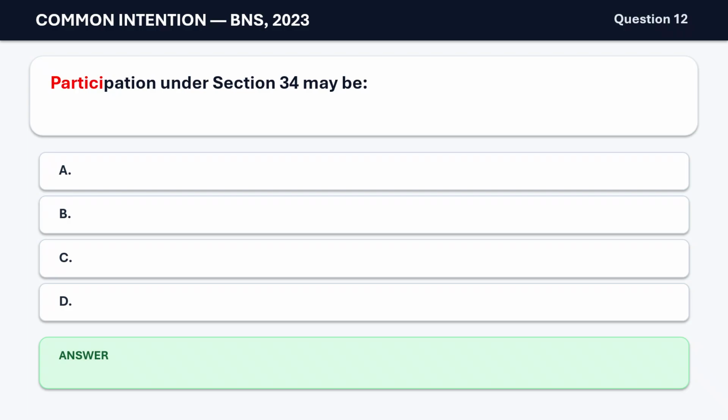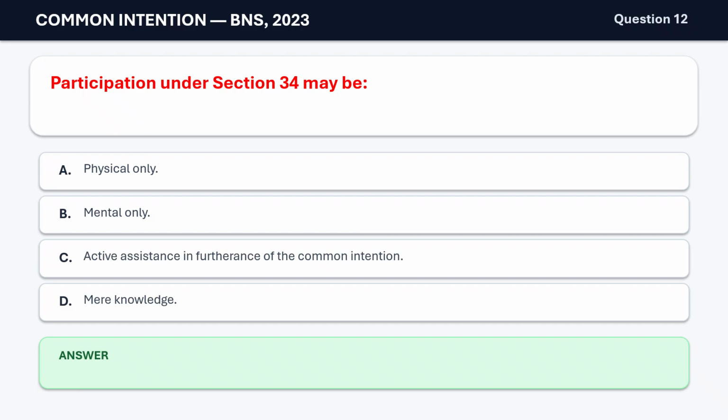Question 12. Participation under Section 34 may be A. Physical only. B. Mental only. C. Active assistance in furtherance of the common intention. D. Mere knowledge. The correct answer is C. Active assistance in furtherance of the common intention.